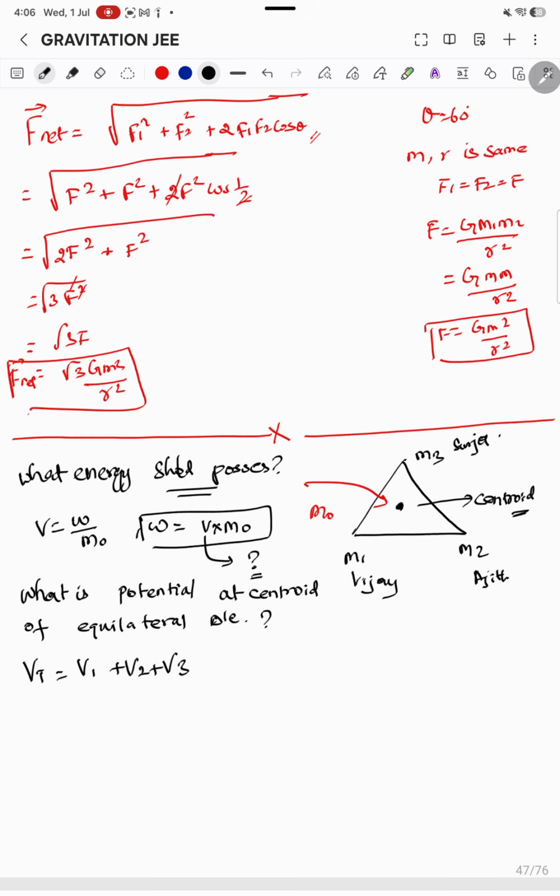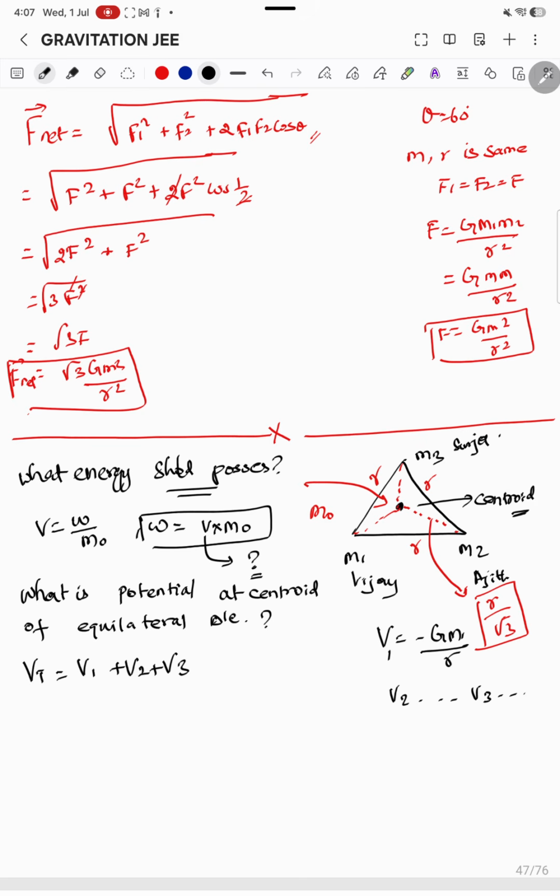3 masses, 3 potentials. So what is the potential due to a point mass? We know the formula, minus Gm by r. So this is V1, V2, V3, we know what will come. Simple. But what is this r? This r is the distance from the vertices to the centroid of the triangle. So what is this value? If the side of the triangle is r, the value of this length is r by root 3, which has to be kept in mind.